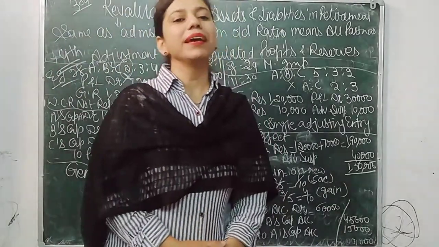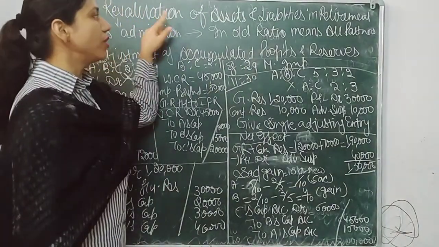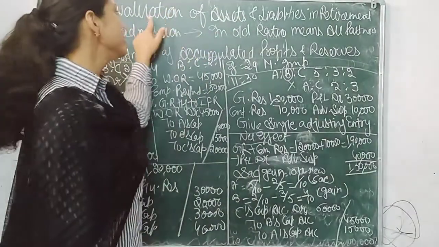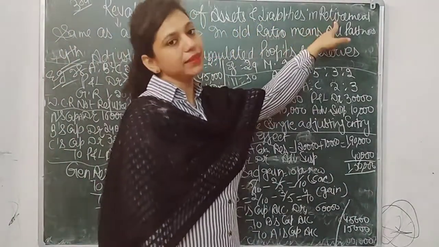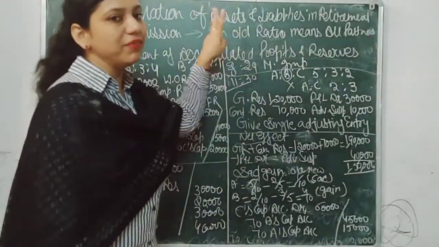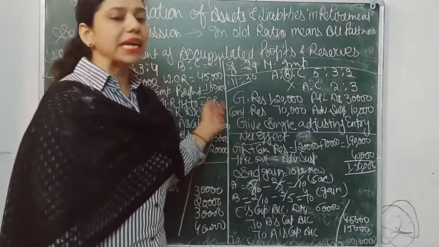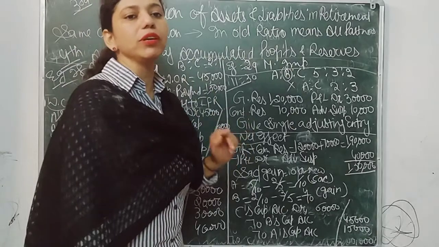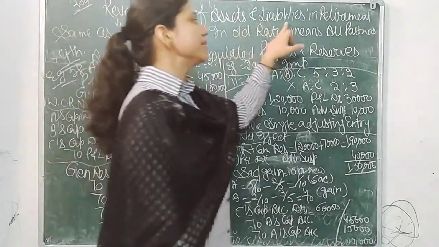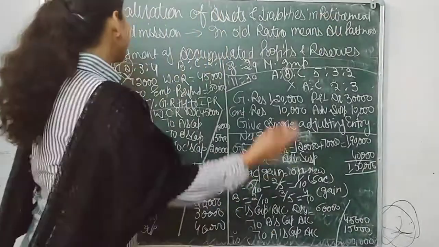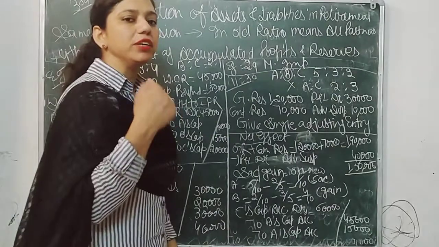Yes students, in this video I am going to discuss the third situation of retirement, that is revaluation of assets and liabilities in retirement. Firstly, we have completed calculation of new ratio and gaining ratio. Secondly, we have done accounting treatment of goodwill. And the third one is revaluation of assets and liabilities. So it's quite the same as admission. You can also watch the videos of admission.